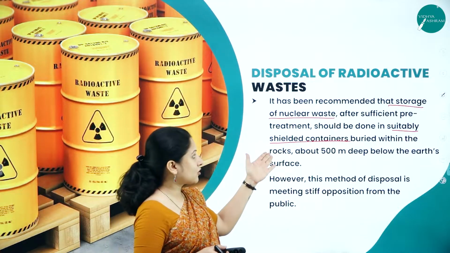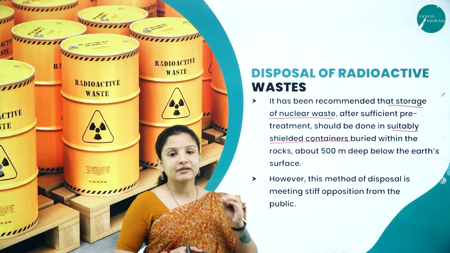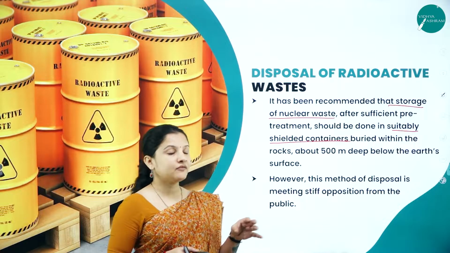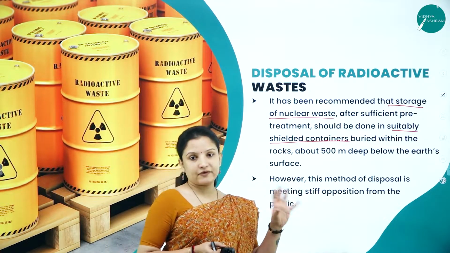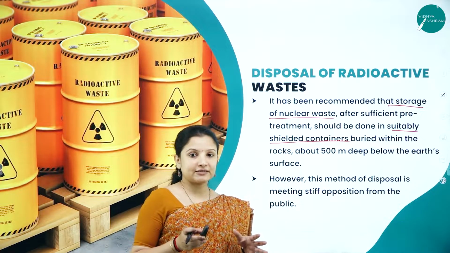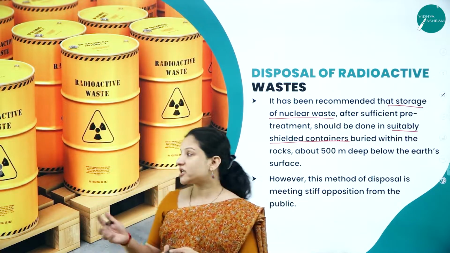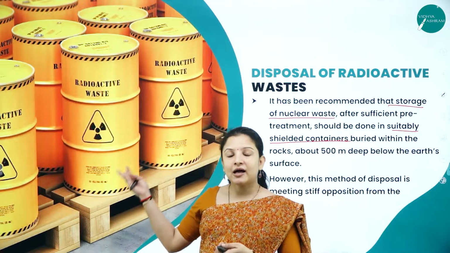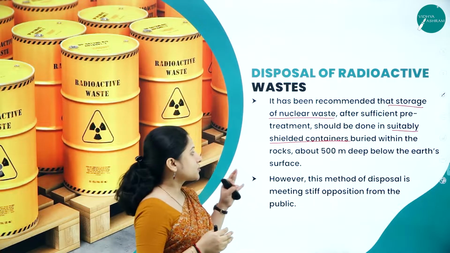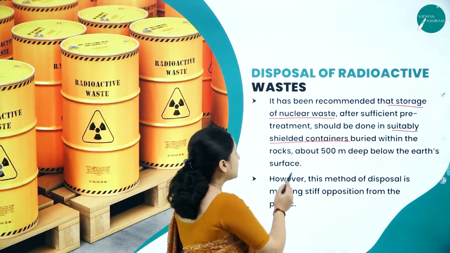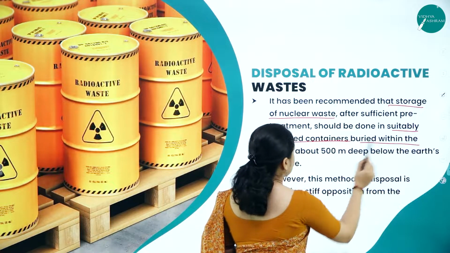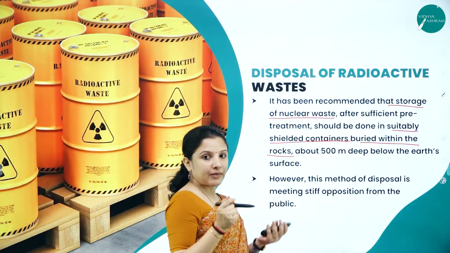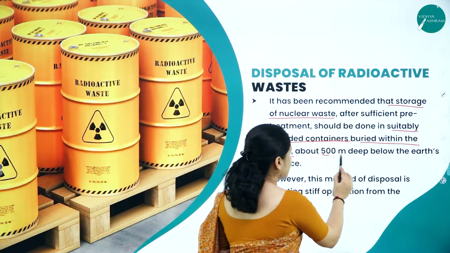Just like that, here also, first the radioactive substance should be made inactive, and that inactive nuclear waste should be put in shielded containers like this, and these containers should be buried in deep rocks, at least 500 meters deep below